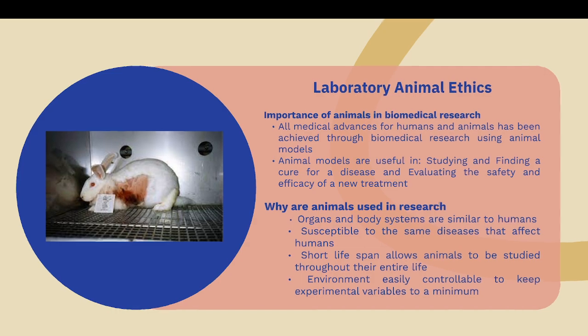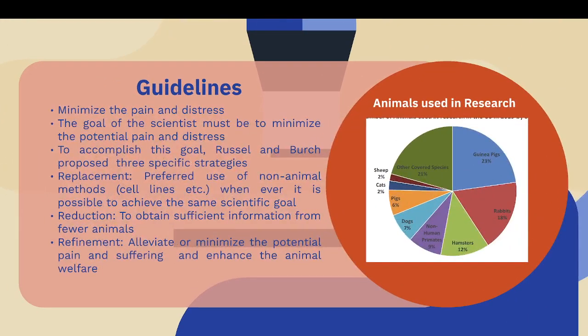And coming to the different types of guidelines for the animals: you have to minimize the pain and distress. The goal of the scientist must be to minimize the potential pain and distress. To accomplish this goal, Russell and Birch proposed 3 specific strategies. They are all 3 R's only.